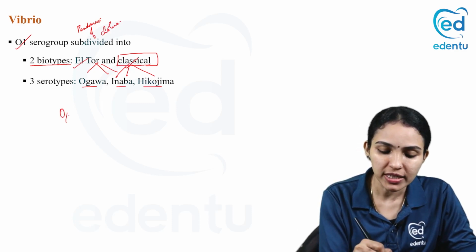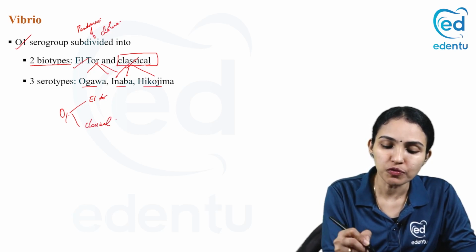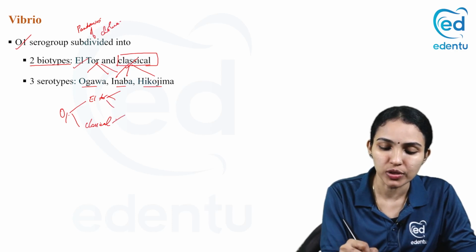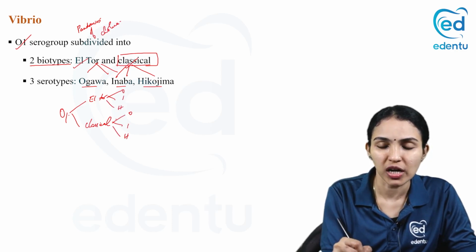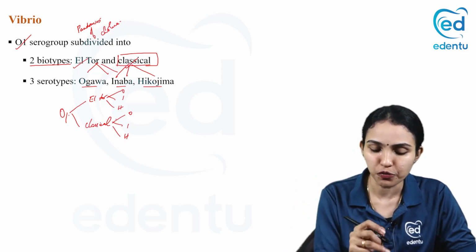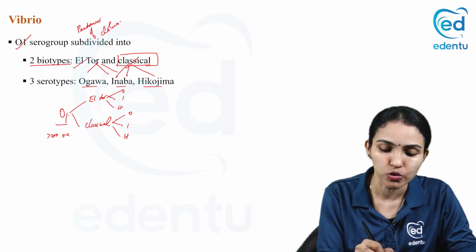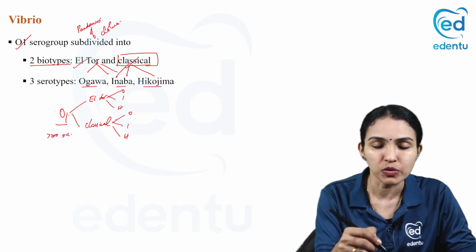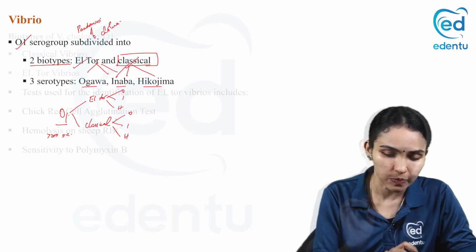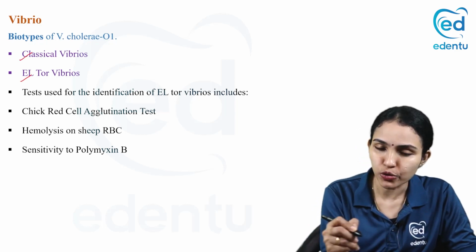So O1 can be of two biotypes, El Tor or classical, and each of these biotypes can be of three serotypes, Ogawa, Inaba, and Hikojima. That is how we put the classification cascade of Vibrio. There are different serogroups, it's not just O1. There are more than 200 serogroups, of which O1 is more important, with two biotypes and three serotypes. So the biotypes of Vibrio cholerae O1 are classical and El Tor Vibrios.